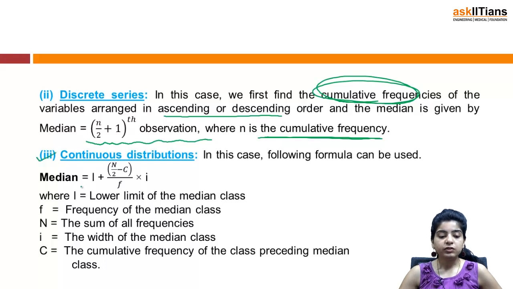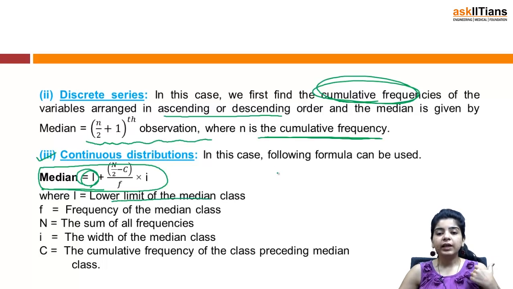Then in continuous series, you have this formula: L plus (n by 2 minus C) by f into i. L means lower limit of median class. I will tell you how to select your median class, and then L will be the lower limit of that particular median class. Suppose this is the median class, so L will be 40.